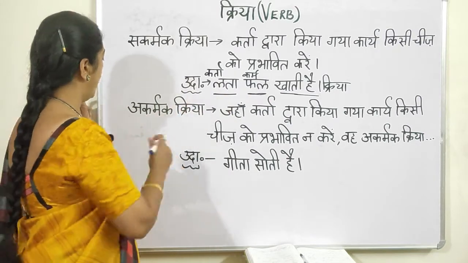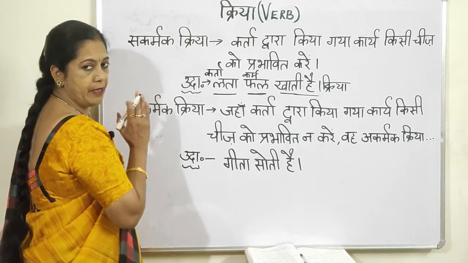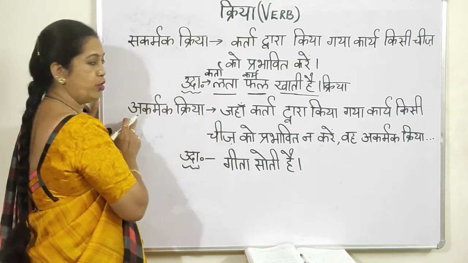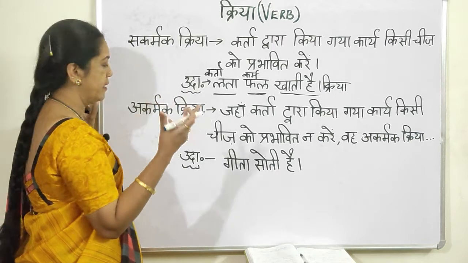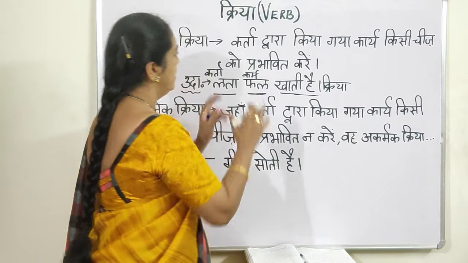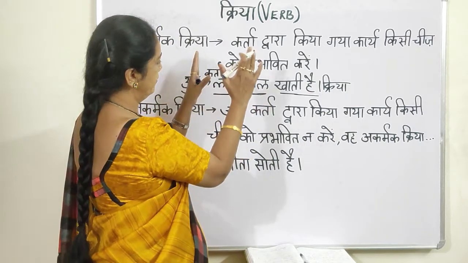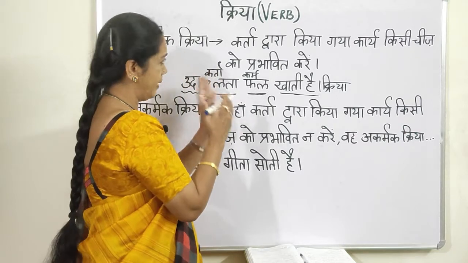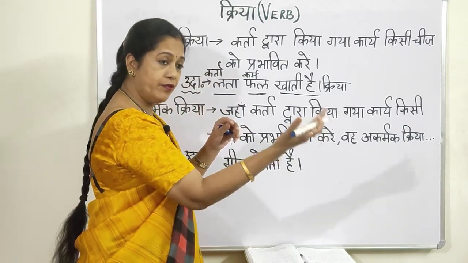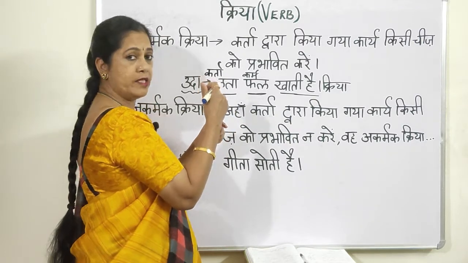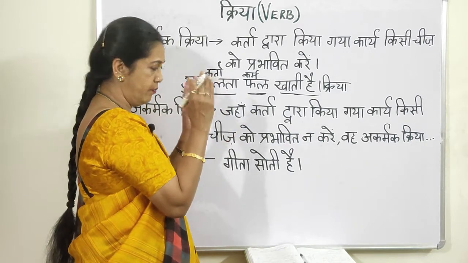Okay, now the next one, akarmak. When I'm talking about akarmak, I already told you a means bina या नहीं. जहाँ कर्ता द्वारा किया गया कार्य, same thing. There also the work which is being done by the subject, and that verb, it is trying to point out towards a particular word.